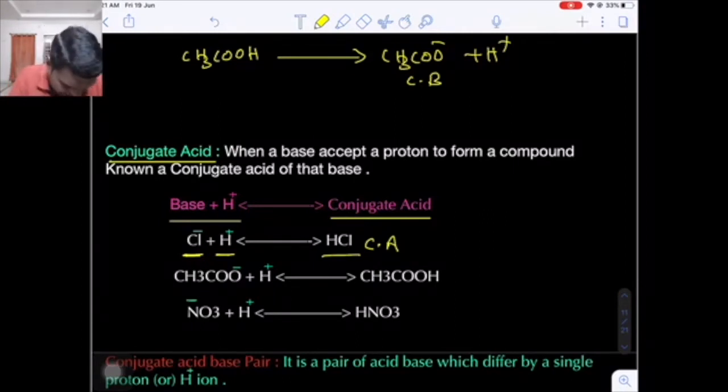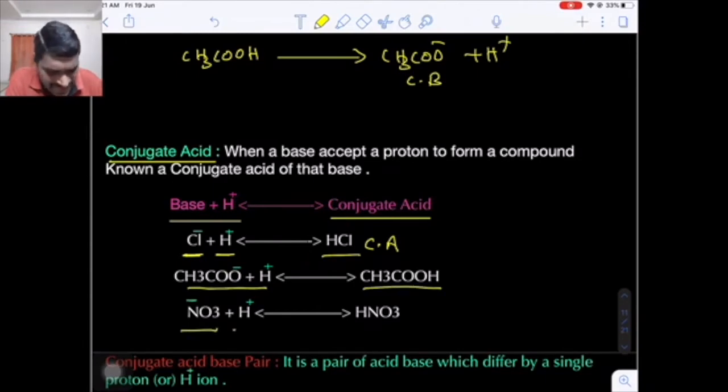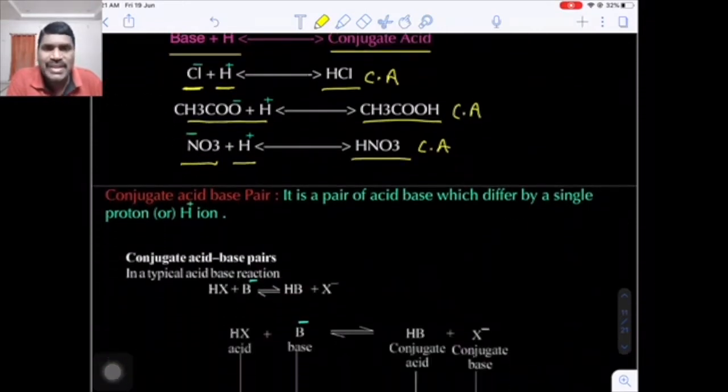Now come to acetate ions. Acetate ions, when they combine with H plus ions, give acetic acid. Now nitrate ion, when it combines with H plus, gives nitric acid. Nitric acid is a conjugate acid of nitrate ion. Acetic acid is a conjugate acid of acetate ion.